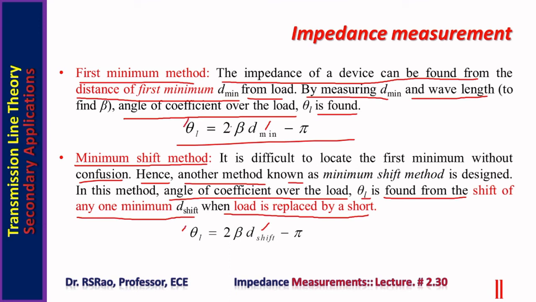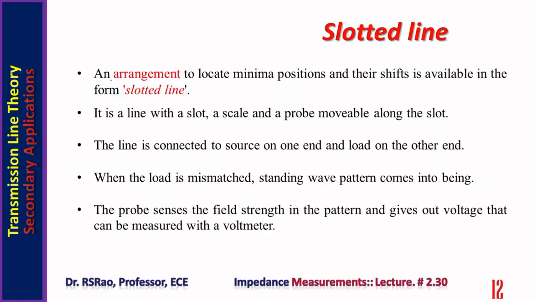Of course, first lambda can be found using the slotted section. From lambda, beta can be computed using the relation beta is 2 pi by lambda. Once magnitude and phase angle both are known, ZL can be determined within no time. An arrangement to locate minima positions and their shifts is available in the form of a slotted line.